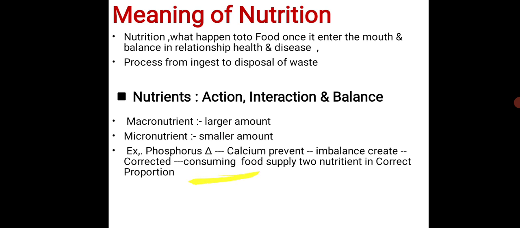By consuming a food supply of these two nutrients in the correct proportion. When we consume calcium and phosphorus containing foods in proper proportion, that is called balance. So these nutrients are interrelated with each other.